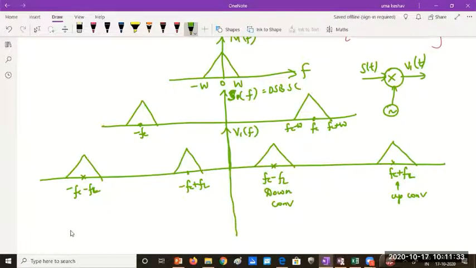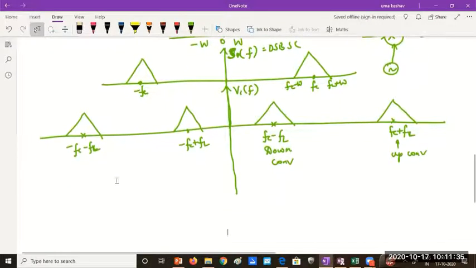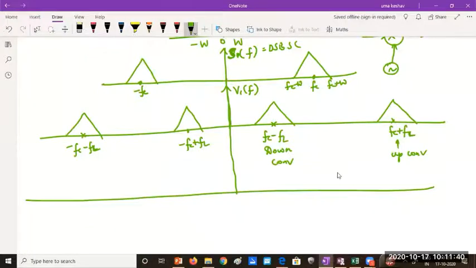Finally, depending upon whether you want up conversion or upward translation, I will simply filter out this signal. I filter out this signal means automatically this also comes. So this represents the up converted signal. Any signal which is higher than the carrier frequency represents the up converted signal.